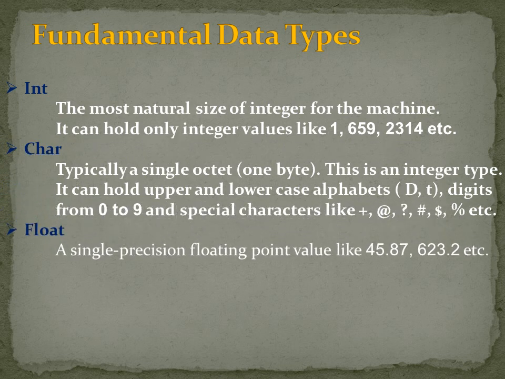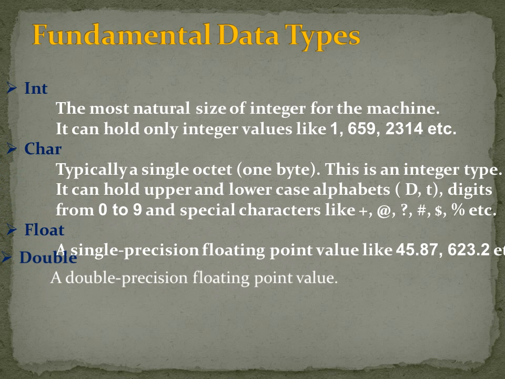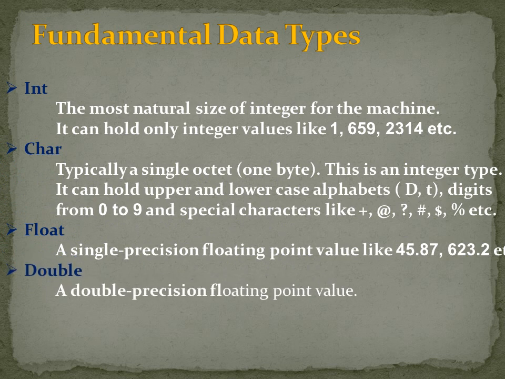Third is the float, a single precision floating point value like 45.87, 393.26, meaning if you want to store a decimal value, then you can use the float data type. And fourth is the double, a double precision floating point value.